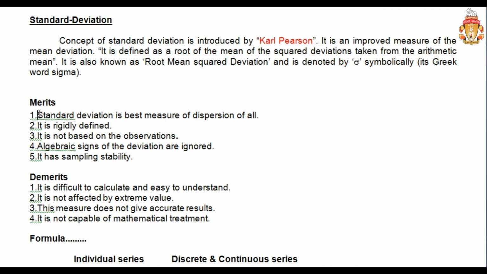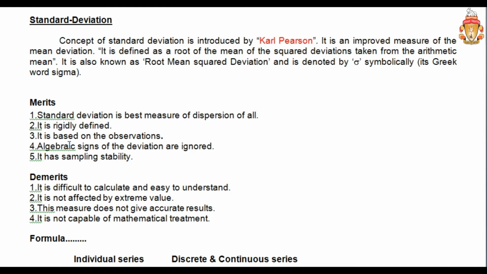The first merit is that standard deviation is the best measure of dispersion of all. If you compare all kinds of dispersion, that is the mean deviation, quartile deviation, and range, this is the best one. And it is rigidly defined, rigidly meaning you can get an accurate answer. It is based on all observations. You cannot say that if some of the variables are missing you still get an accurate standard deviation. You need to use all observations because it is based on the mean.